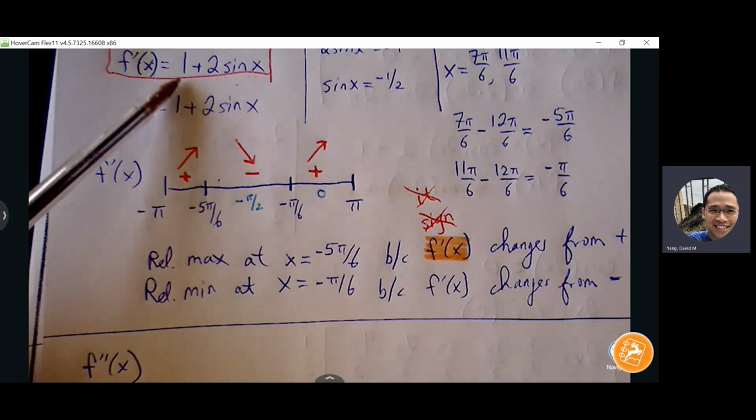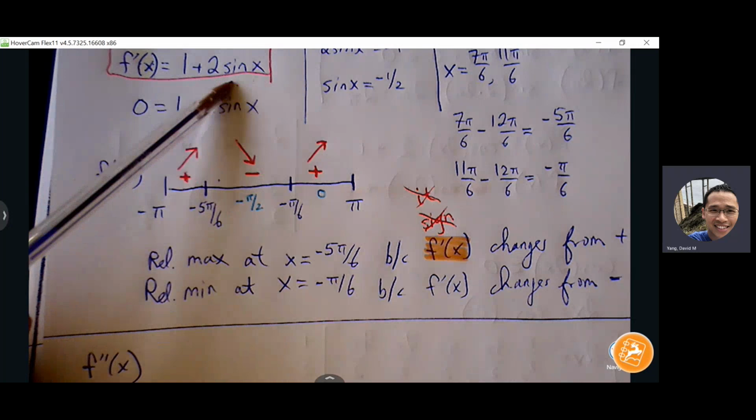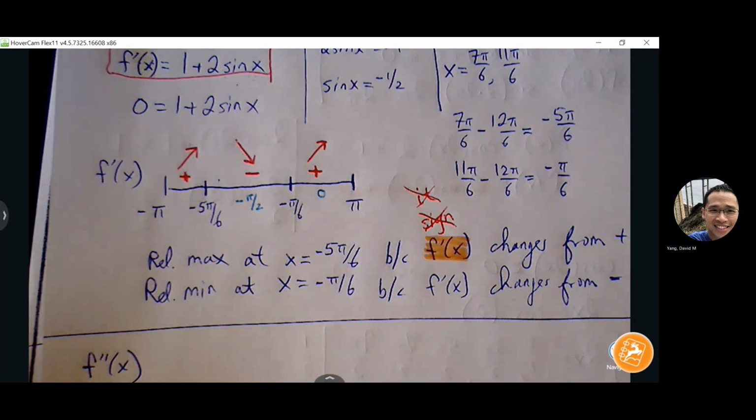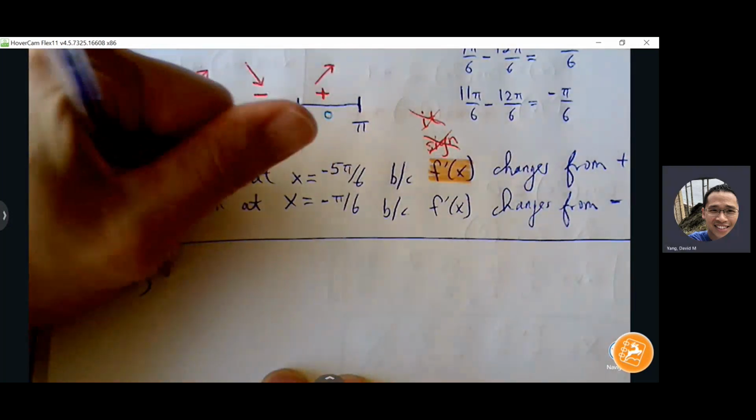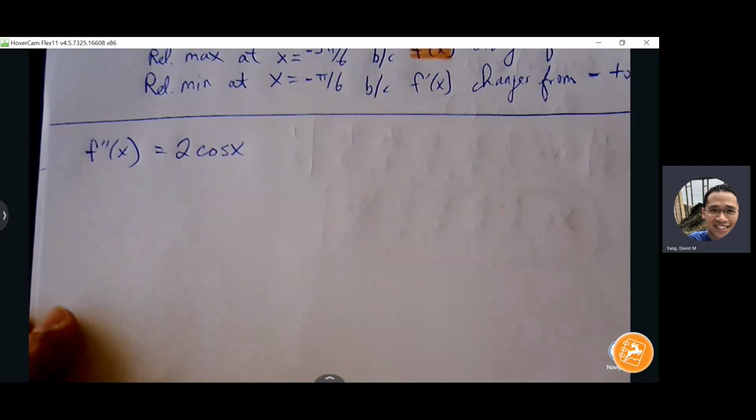Okay, all right, so 1 becomes 0. Okay, and 2 sine x becomes 2 cosine x. That's the easy derivative there. We can just look for critical points from here.